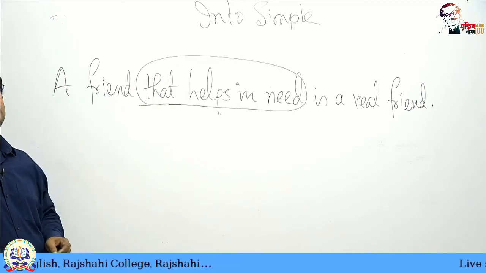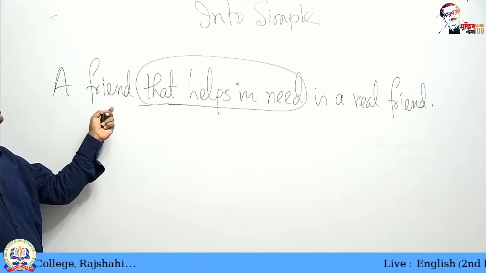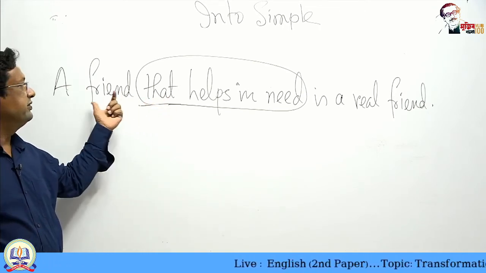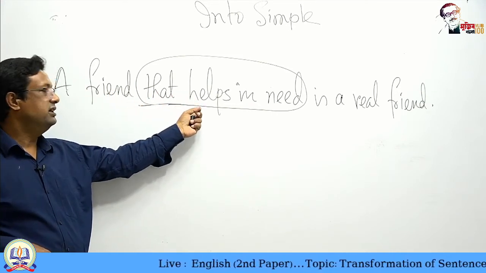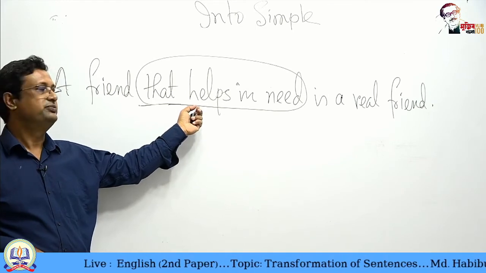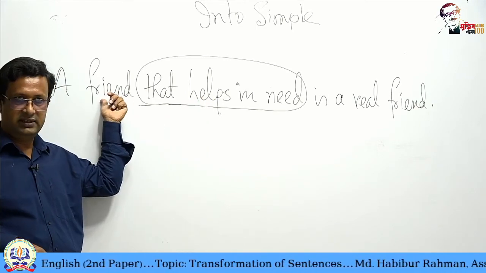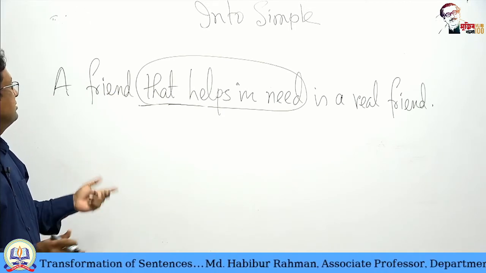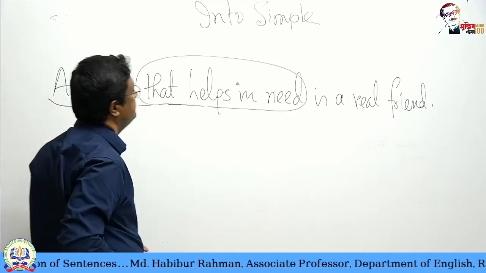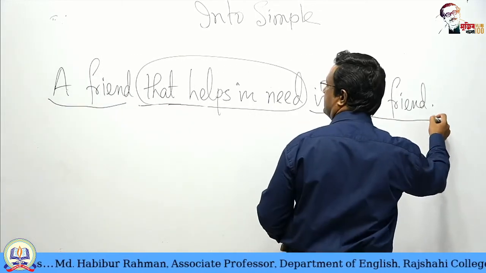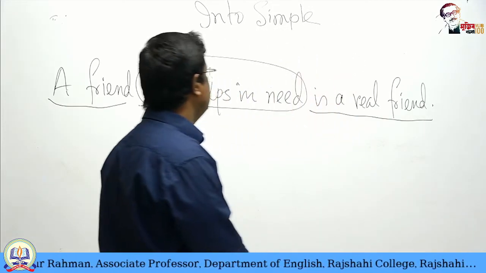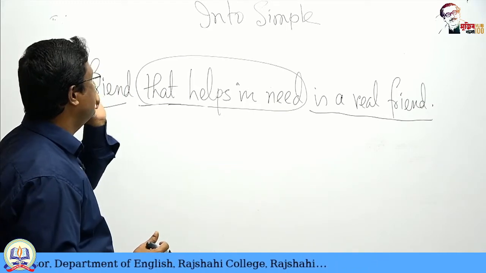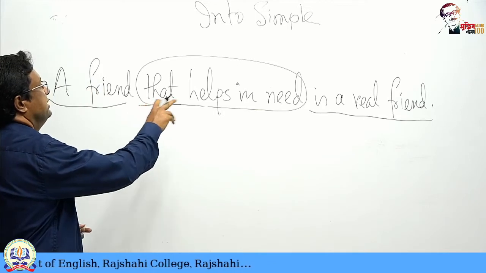A friend. Which friend? A friend that helps in need. That helps in need. So, this is modifying friend. So, that is why this is actually a modifier. Clause is modifying a noun. Interesting. And what is the main clause? A friend is a real friend. A real friend. So, which friend? That helps in need.